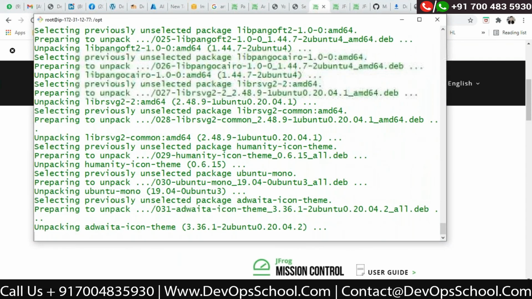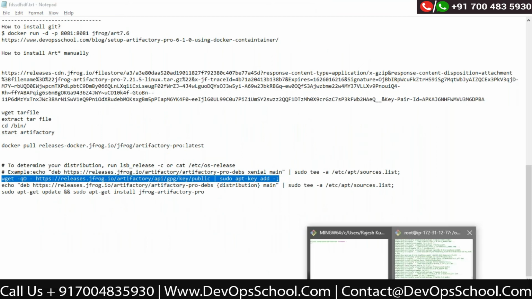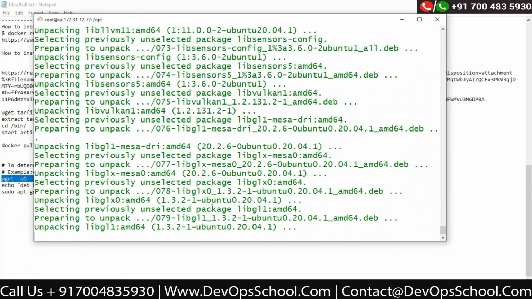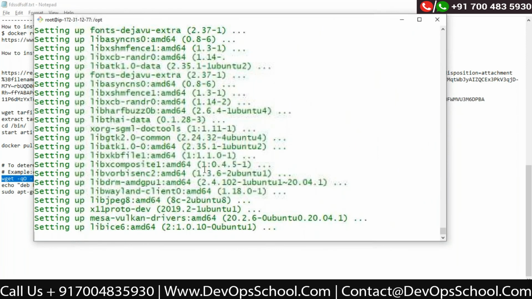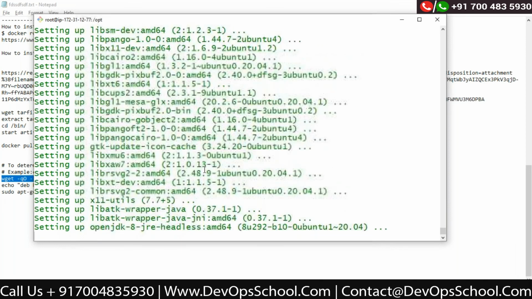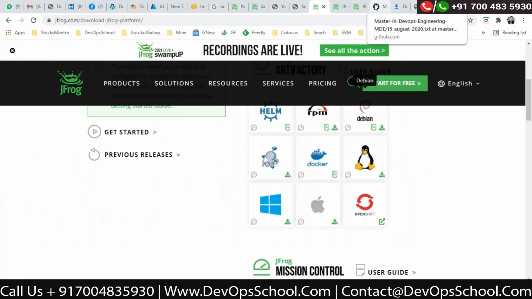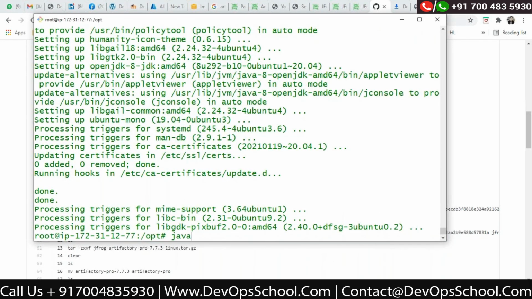Okay, so let's go with the Debian. I'm going to run this command. It will be faster in AWS. If I do everything on my desktop, it will be very slow. Installation of Java should be done by now. Okay, so Java installation is done.